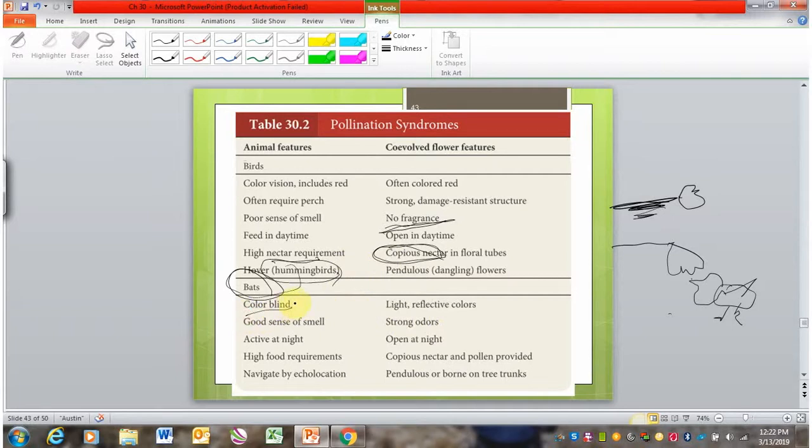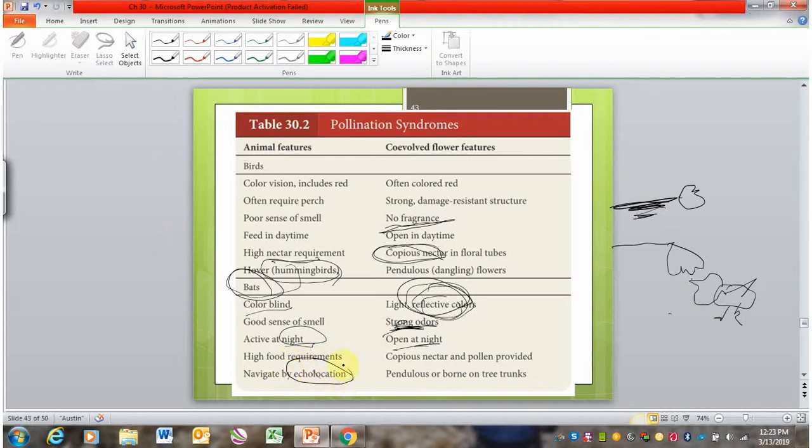They cannot see color, but they can see reflection. So white, again, is a good color for bat pollination. They can smell and they like strong odors. Again, ones we might not find as appealing, but they do. They're night active usually, so again, open at night. Like birds, they're bigger and need more food, so they're also attracted to high nectar.